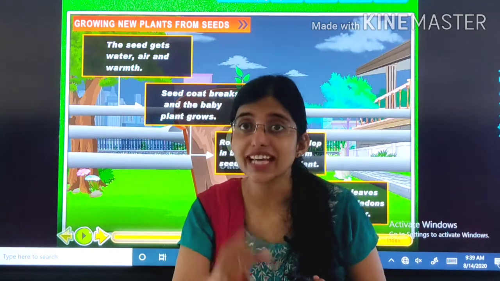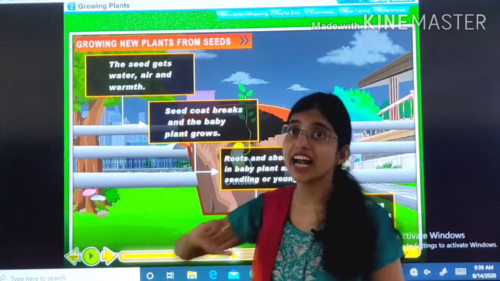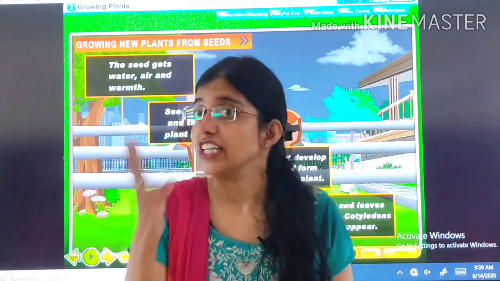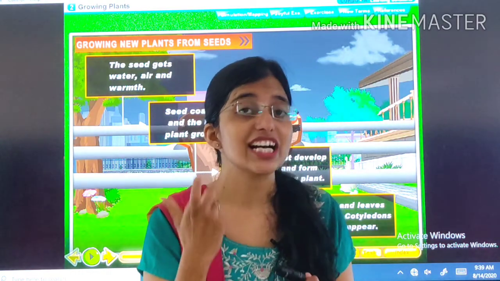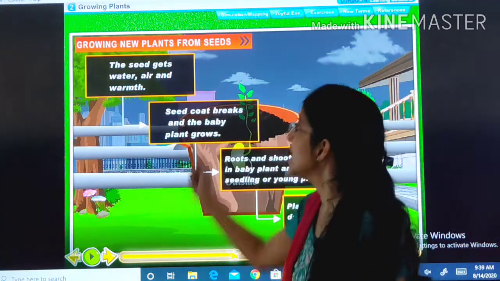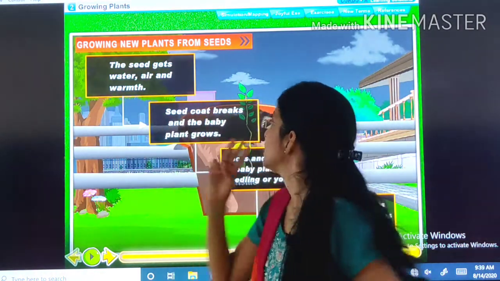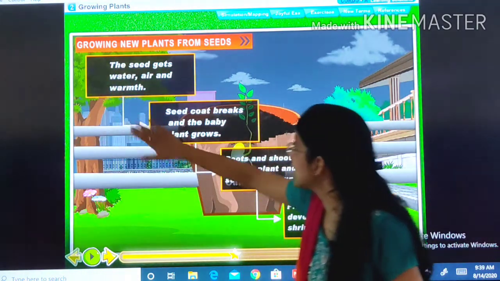The first step is the seed gets water, air and warmth. It means proper temperature. These three conditions are very important, right? What does the seed need first? Air, water and warmth. Second, when the favorable conditions are there, then what happens?